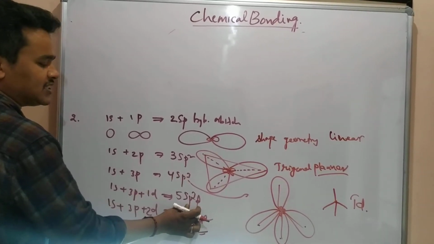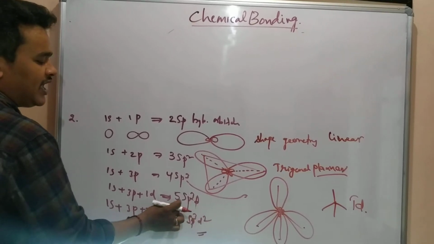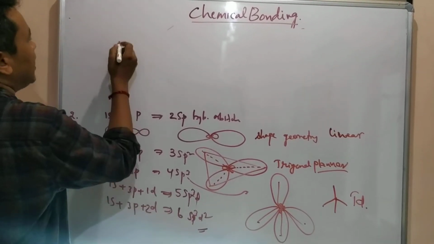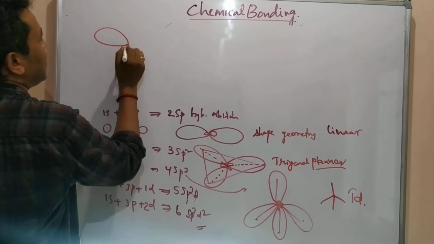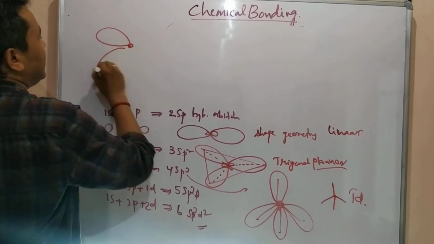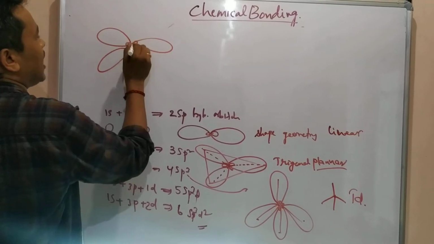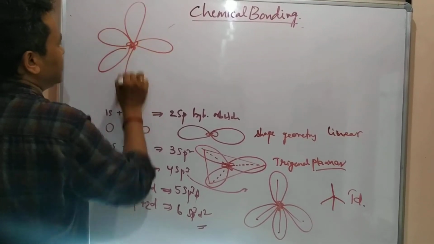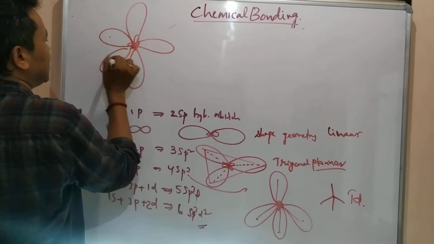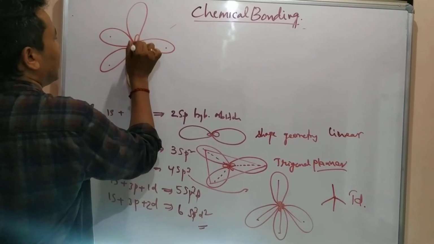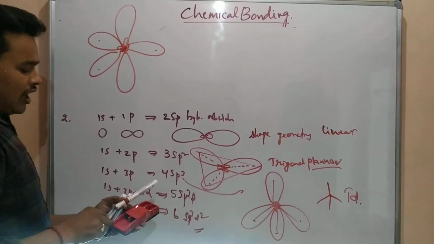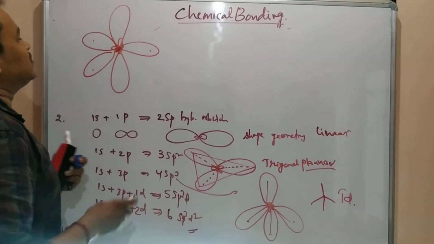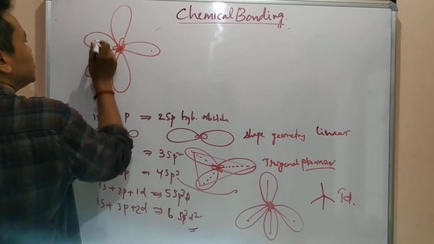Now I will take sp3d. 5 sp3d hybrid orbitals are there. How are they going to occur? It is one hybrid orbital, one hybrid orbital, and one hybrid orbital. These are all in one plane, with one hybrid orbital above and one below. This is the center one. If we connect all of these, we get a geometry. What is the geometry here?